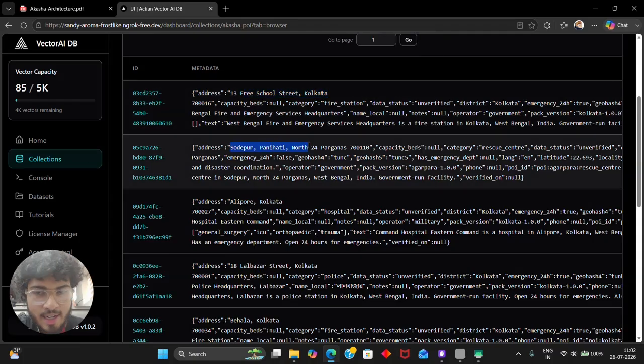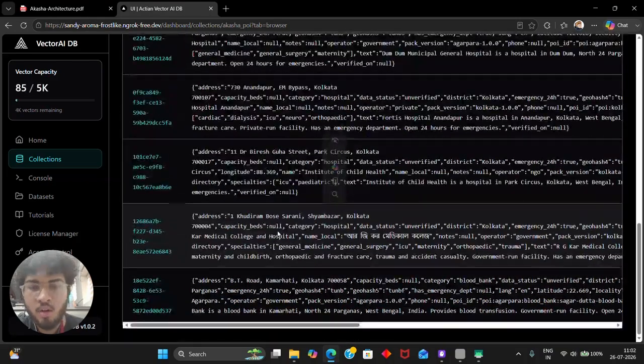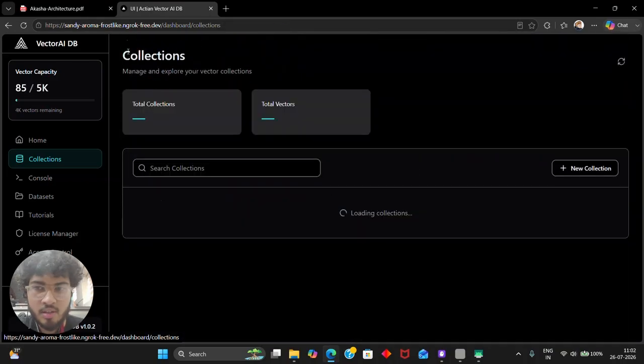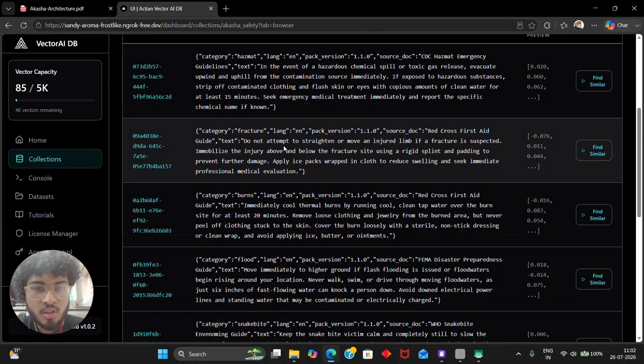Address, Shodhpur, Panihati. We have stored the data near our college. You can see there's Lal Bazaar police station data, all of this. And then there are 53 vectors right now. We can obviously add more. And then these are the LLM datas, for the LLM to reply to the person, these are all text datas.